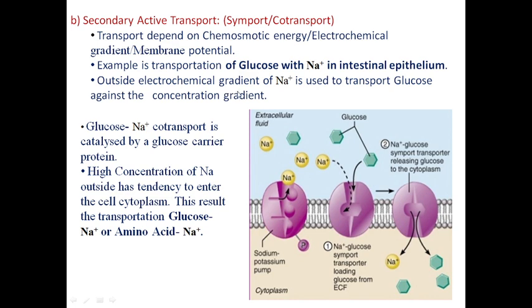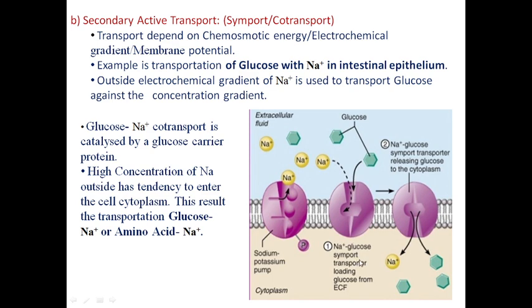Outside, the electrochemical gradient of the sodium ion is used to transport glucose against the concentration gradient. What does it mean? This sentence is important here. Look at this diagram. In the outside, sodium concentration is high and glucose concentration is low. Again I repeat, outside sodium concentration is high. Why is it high? Because in the sodium potassium pump, sodium is pumped out from inside to outside. Sodium is more and more pumped out. That's why sodium concentration increases outside. Glucose concentration is low,